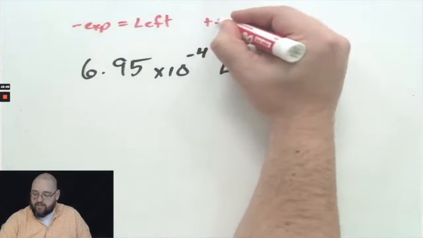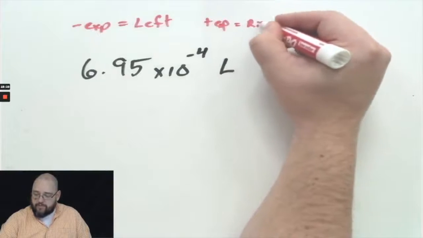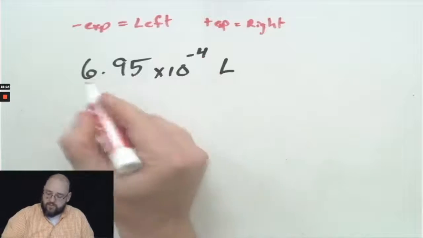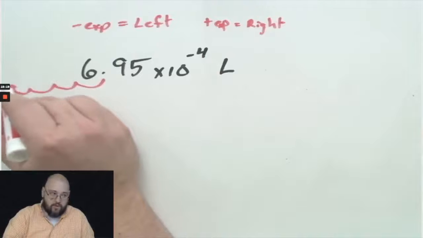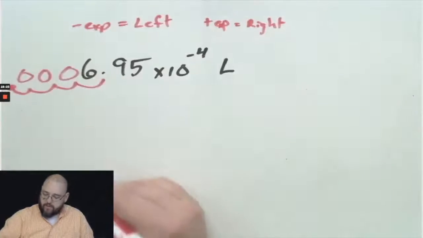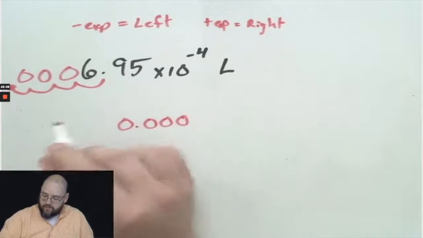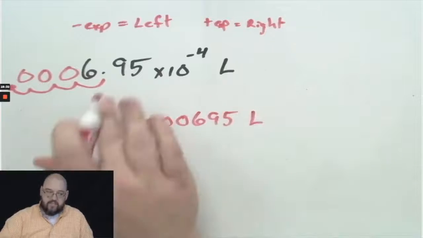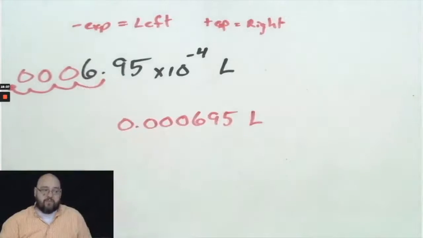A positive exponent means you move to the right. So I'm going to take my decimal and move it 4 places to the left. 1, 2, 3, 4. Okay? And then I'm going to fill those in with zeros. So my answer is 0.000695. So this is the standard notation for the number that started out in scientific notation.